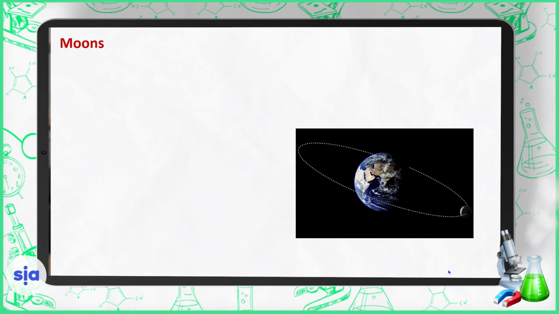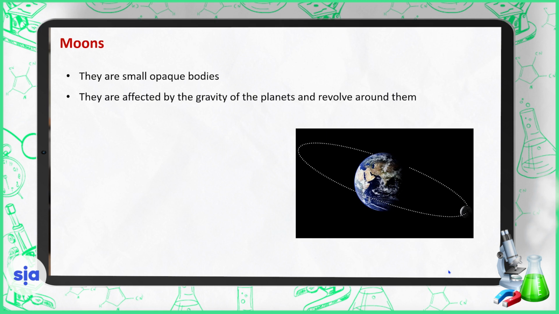Today we are going to continue discussing celestial bodies. From the previous episode, we know that there are moons that revolve around planets. These moons are small, opaque bodies. They are affected by the gravity of the planets and revolve around them.